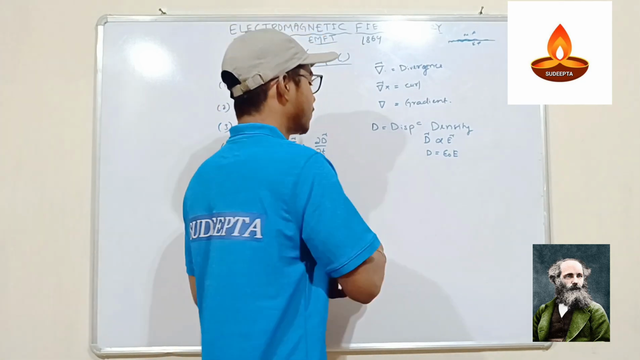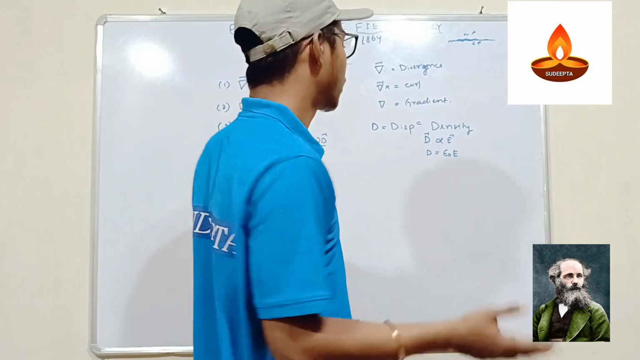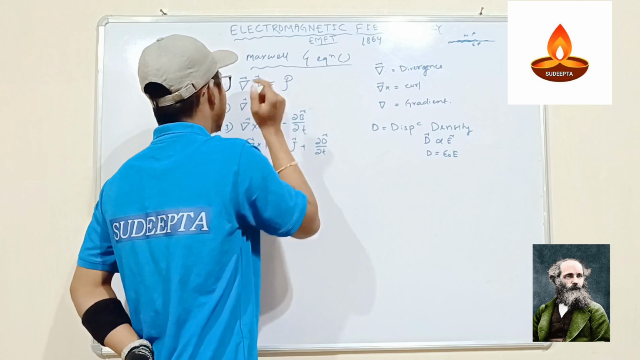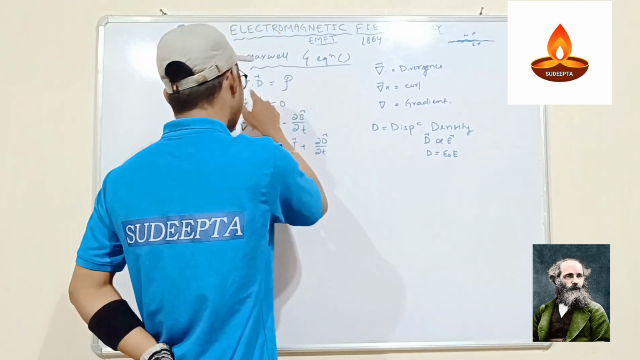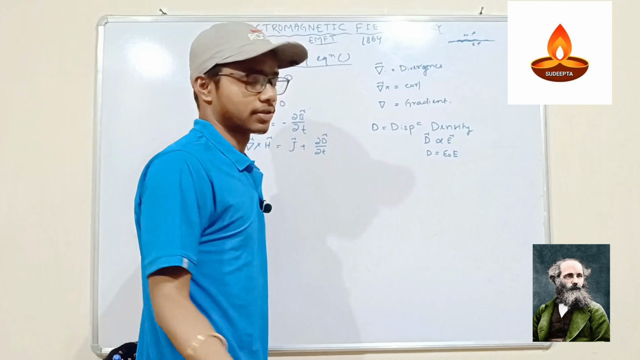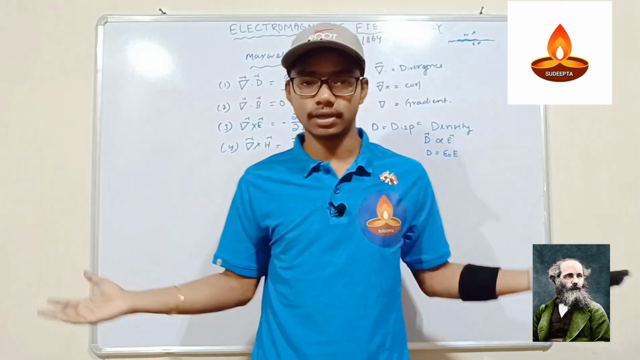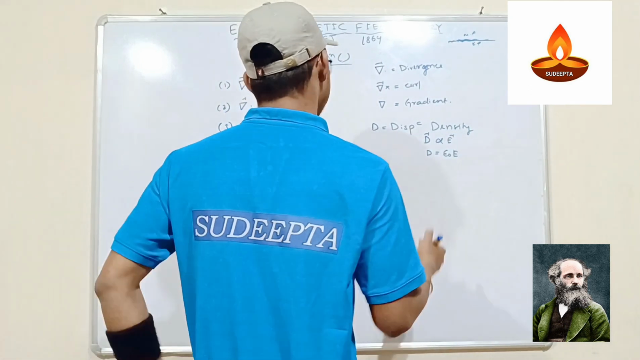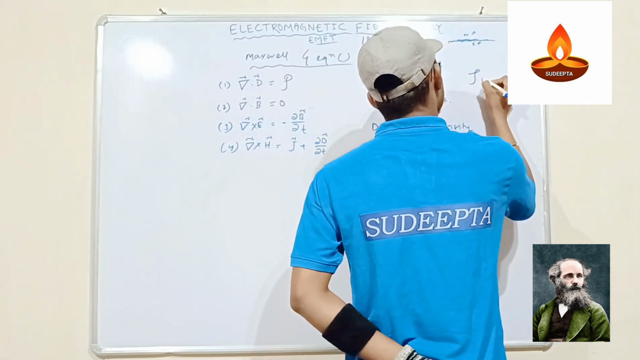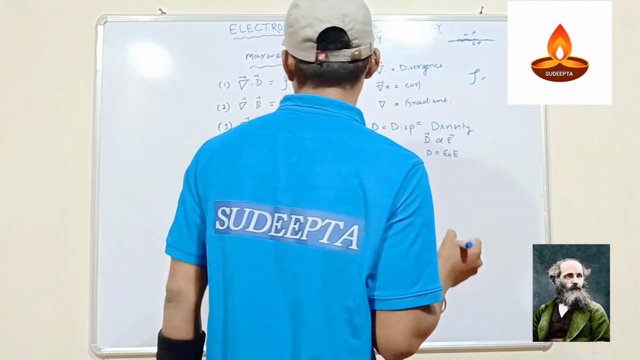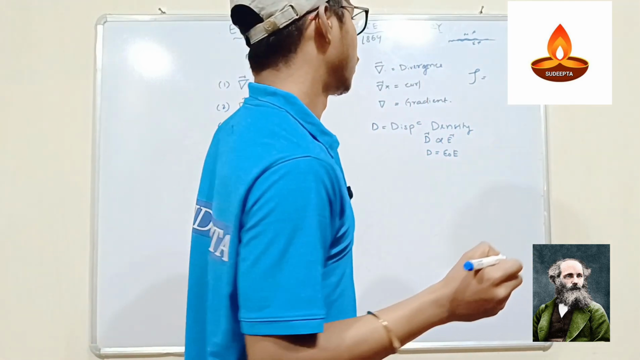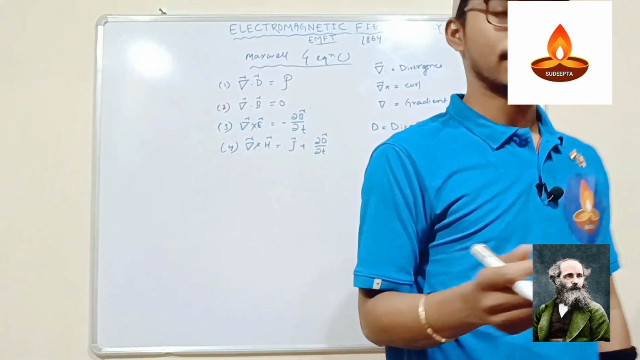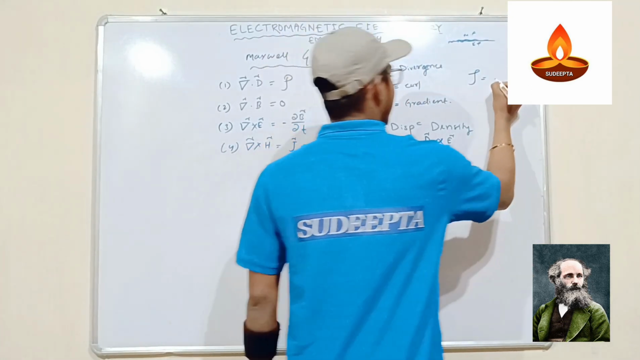That's why sometimes if epsilon naught is 1, D is equal to E. So in some books divergence of D is sometimes written as divergence of E. So don't worry about that symbolization. These D and E are equal, we can say. Then rho, you know what is rho? Rho is symbolized as density.